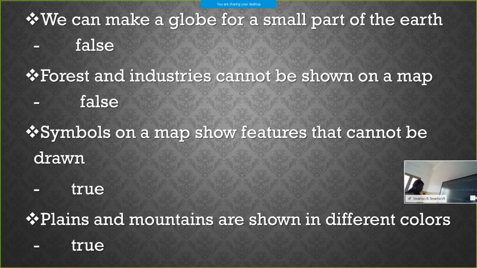Next one, plains and mountains are shown in different colors. We have to find out whether it is true or false. Answer is true. So first one, it is false. Second one, false. Third one, true. And fourth one, true. I hope everyone has completed. Can we move on to next? Okay.